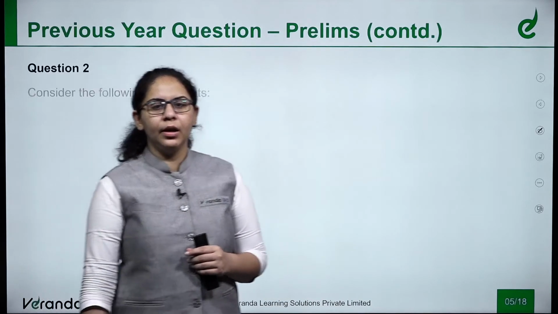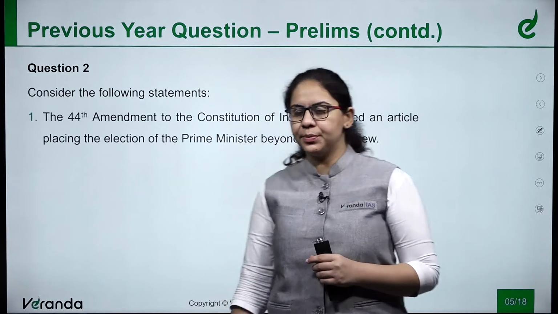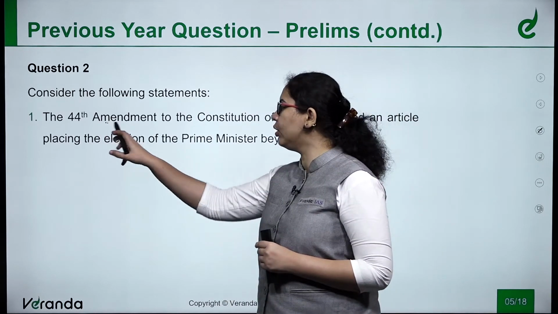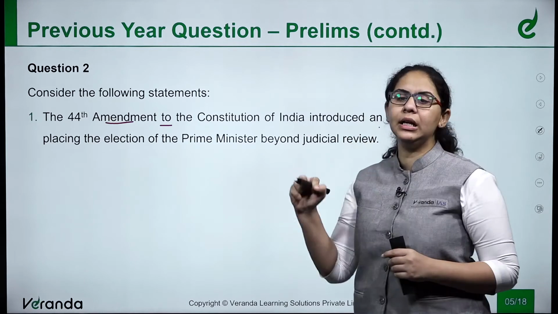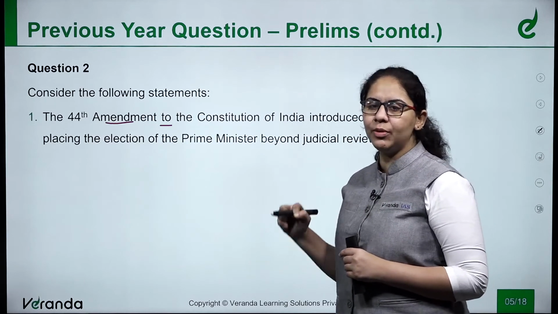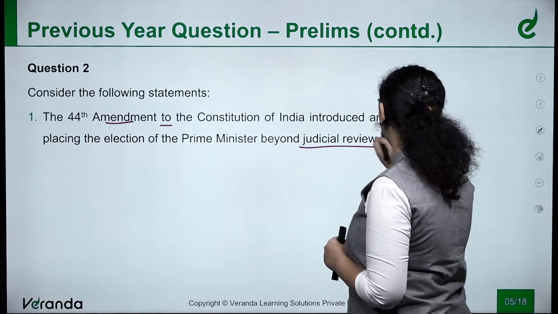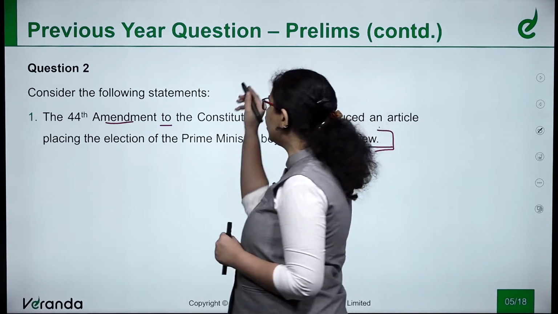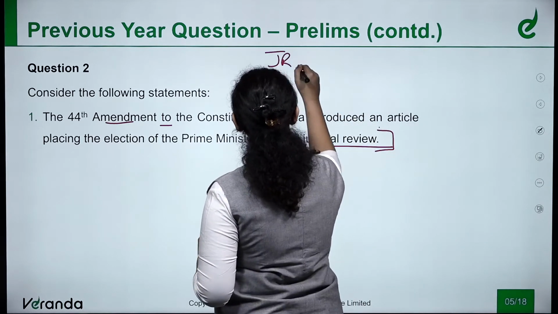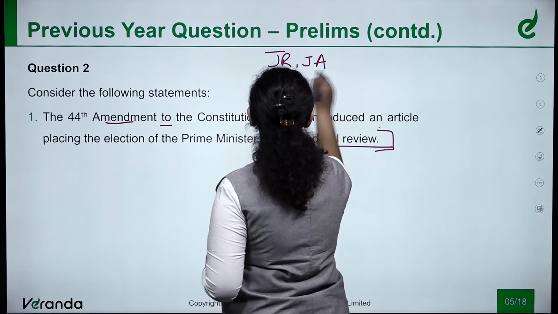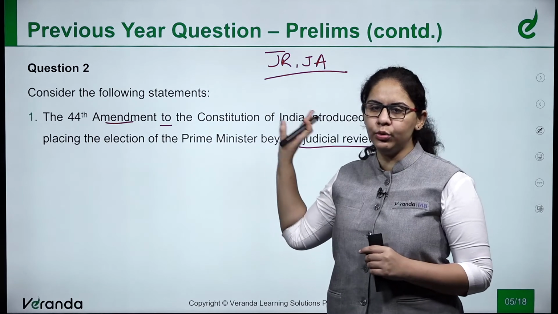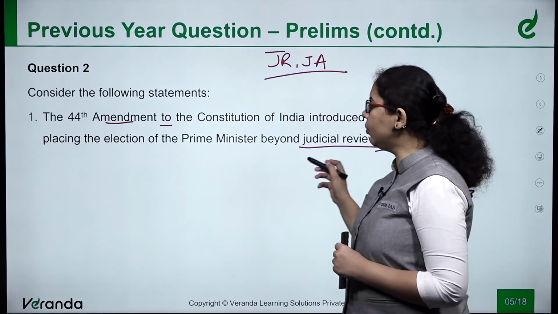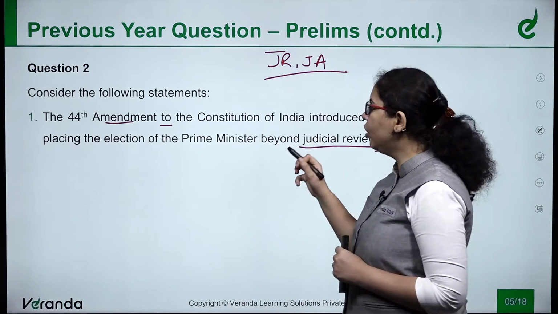Second, consider the following statements. First, the 44th Amendment to the Constitution of India introduced an article placing the election of the Prime Minister beyond judicial review. First and foremost, two terms are there, judicial review and judicial activism. You have to understand these terms, very, very important. You have to read these. So we'll discuss this question as of now.